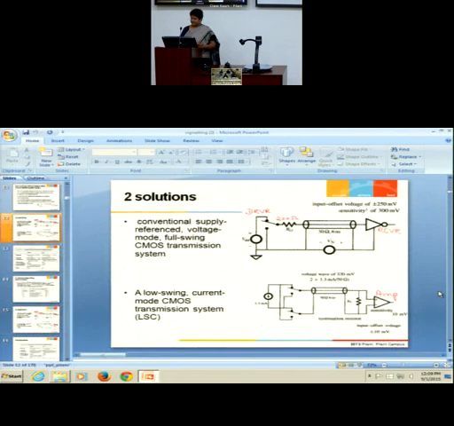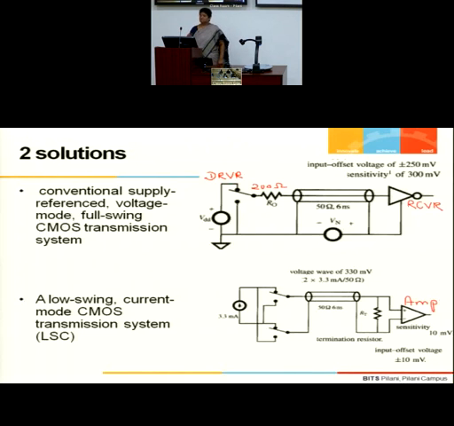So as I said, when you compare two different ways of doing the same task, it's better we start with an example, the same example which is given in the book. I have taken it as it is without any change. Here we have seen that voltage mode CMOS is a very easy mode of transmitting the data. It's very easy to implement and is highly compatible with the way you design your CMOS circuits.